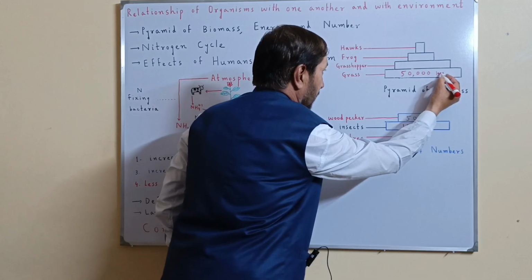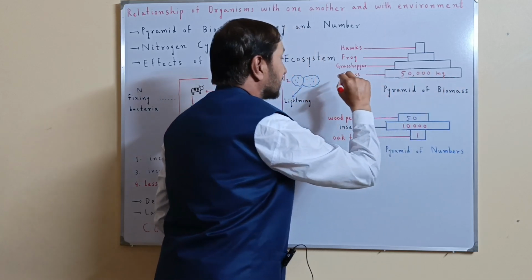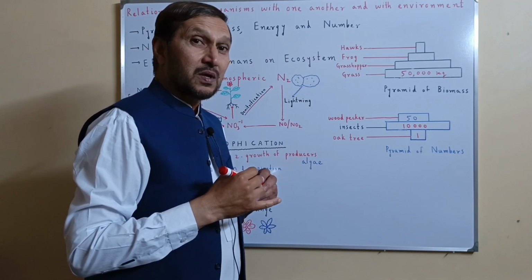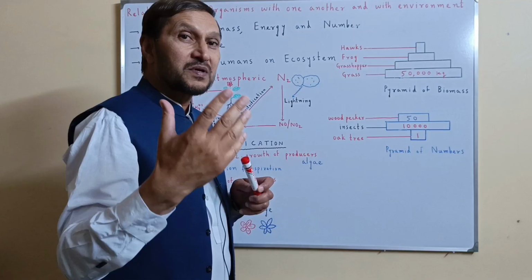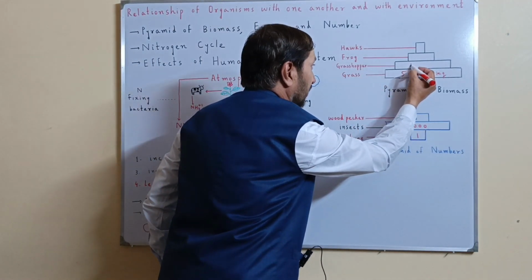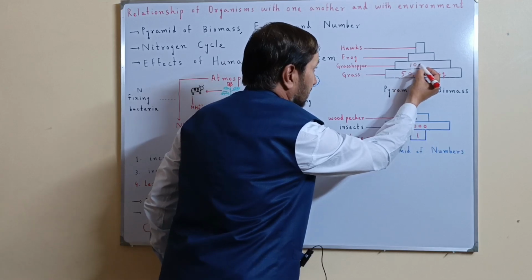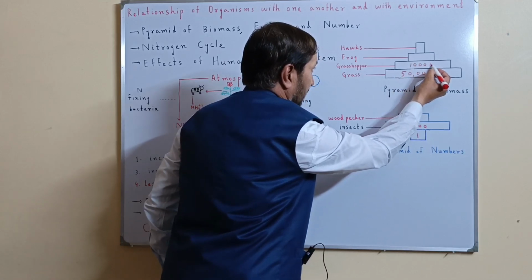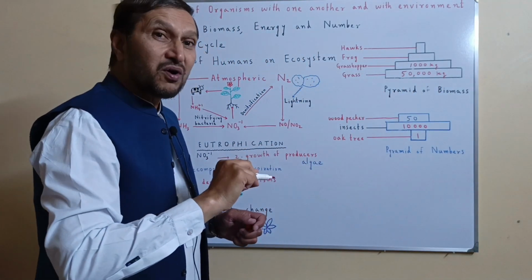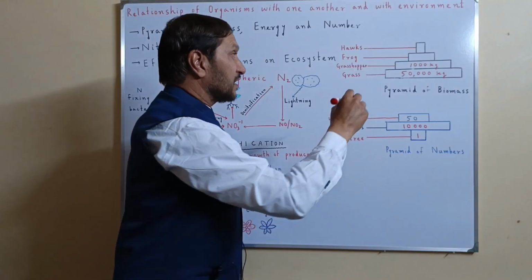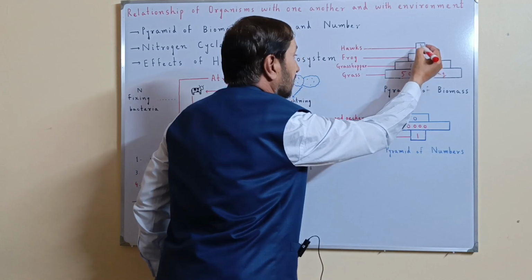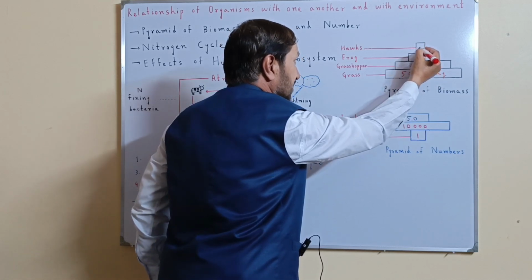And then this grass is eaten by grasshoppers. Suppose there are many grasshoppers, and the total weight of those grasshoppers is much less, maybe 1000 kilograms. Now the biomass of the grasshoppers is reduced, and then the frogs which are eating the grasshoppers, their biomass is maybe only 50 kg, and the hawks, their biomass is only 10 kg.